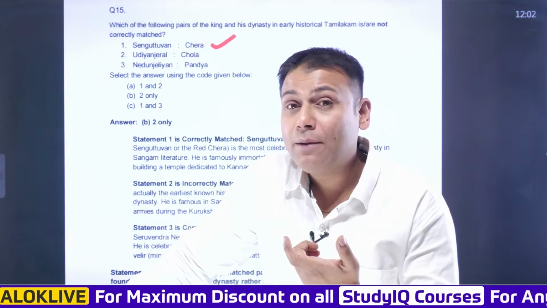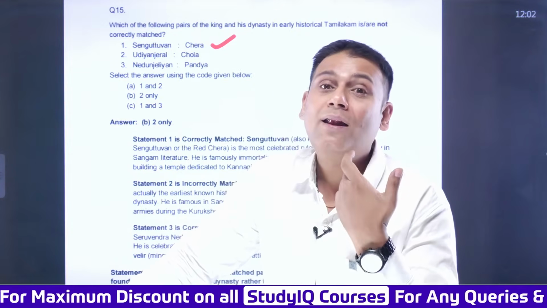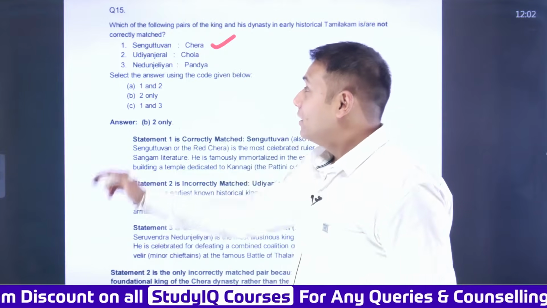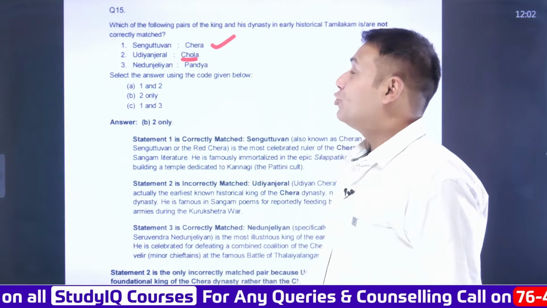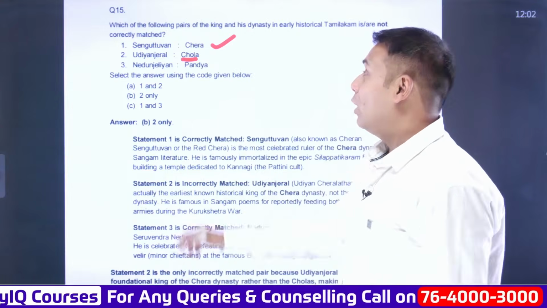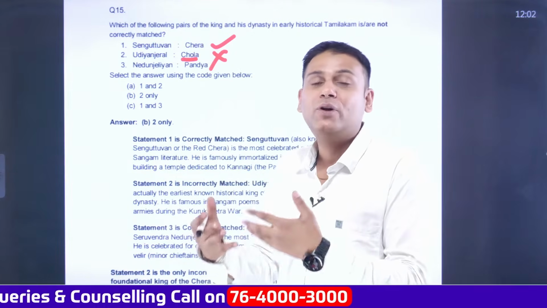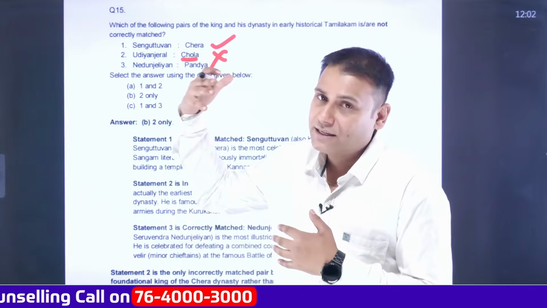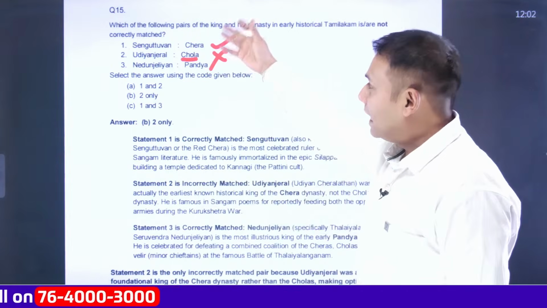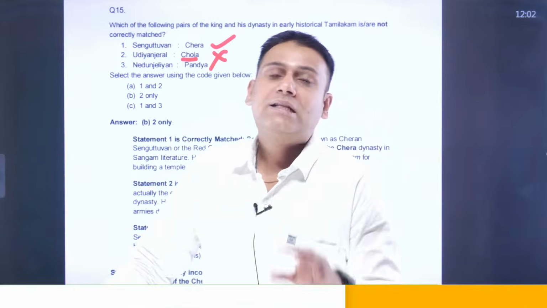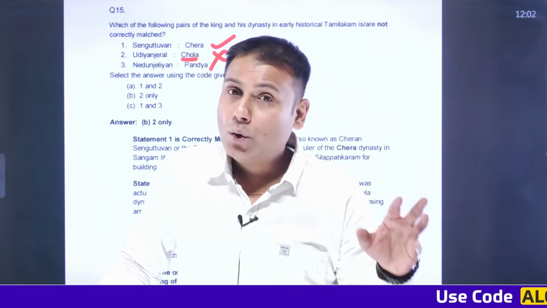Imaya Varambam basically means what? One who has Himalayas as his boundary. And here it is mentioned that Udyanjiral was a Chola king. No, Udyanjiral was a Chera king. He had assumed the title Imaya Varambam, which basically means one who has Himalayas as his boundaries. Second important ruler was Sengotuvan. Sengotuvan is also referred as Red Chera or Good Chera.